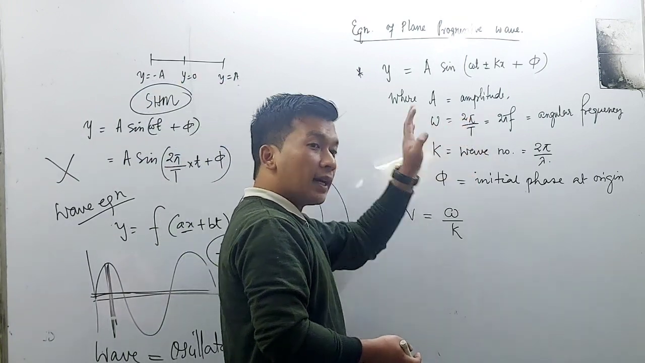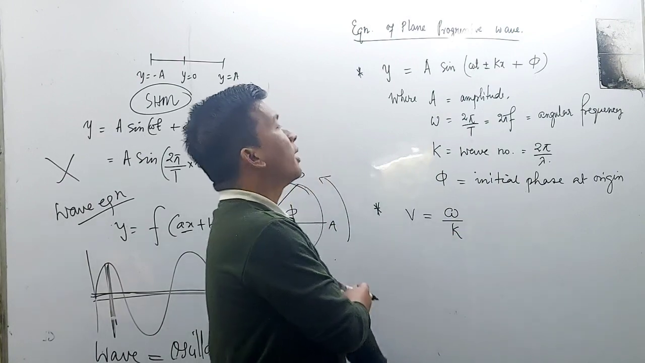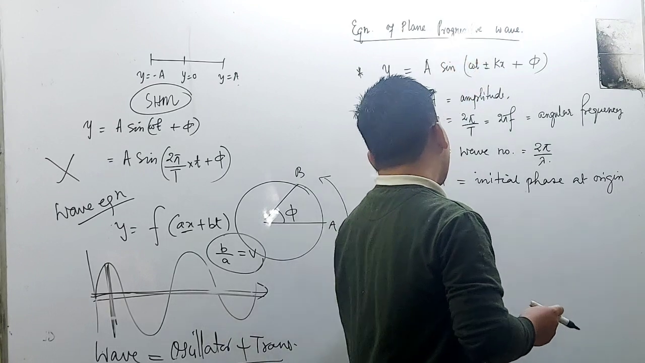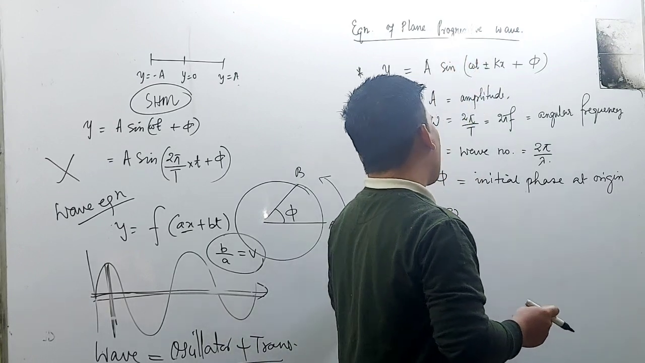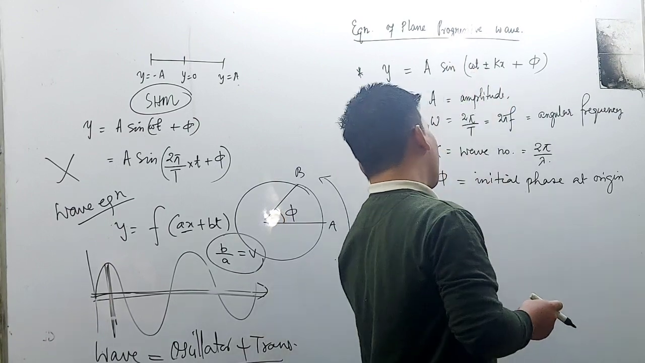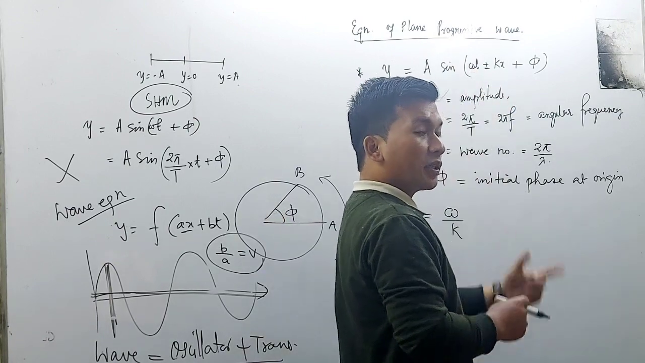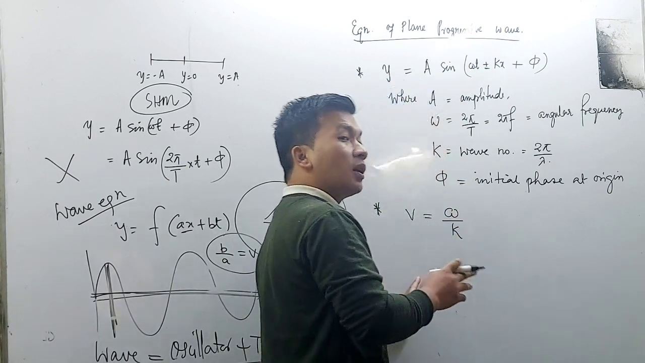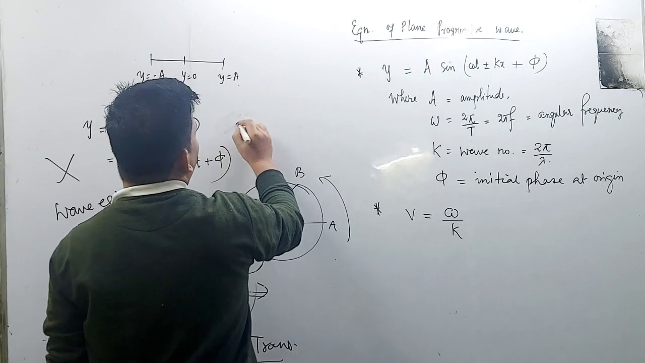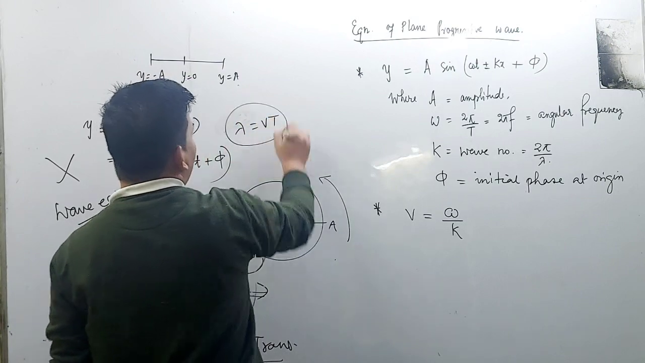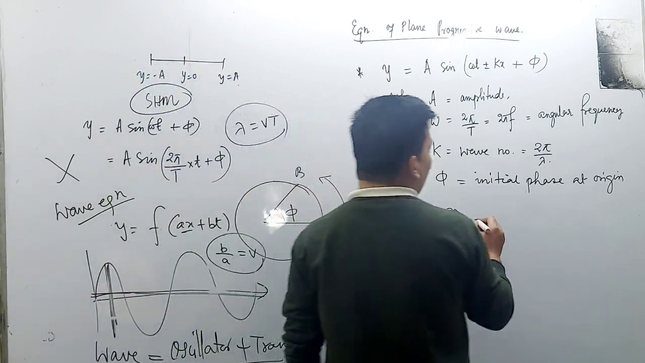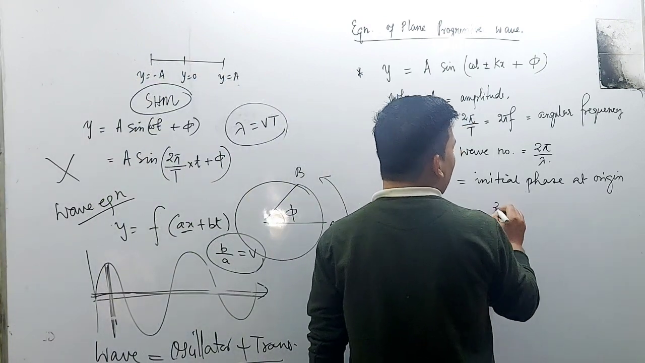According to the given equation, your v will be equal to the coefficient of t, that is omega, divided by k, which is also a constant. Put in the respective values and let us check whether our formula v is equal to lambda f holds. Omega is 2 pi